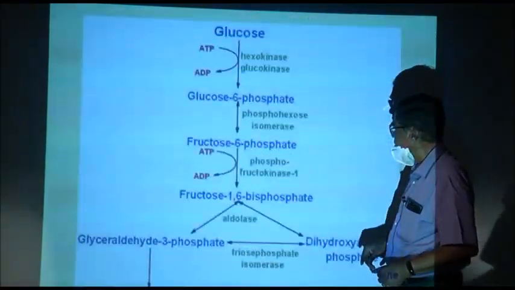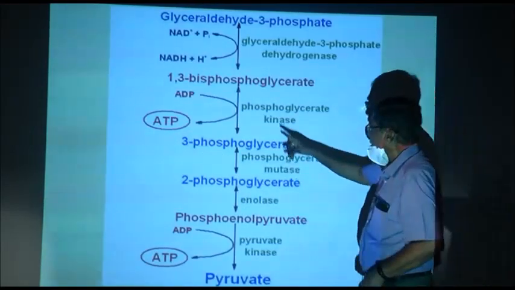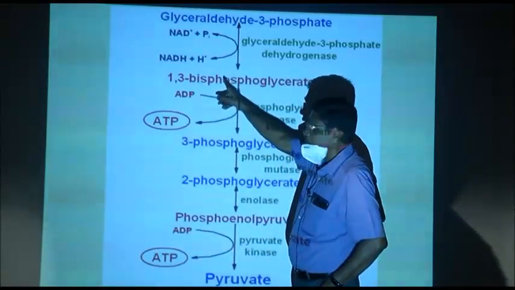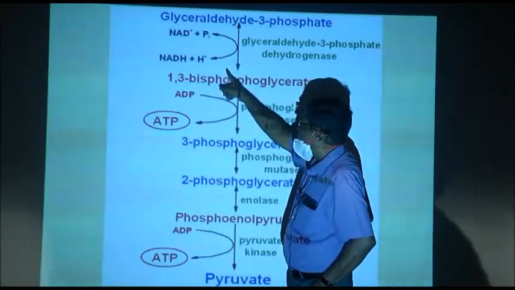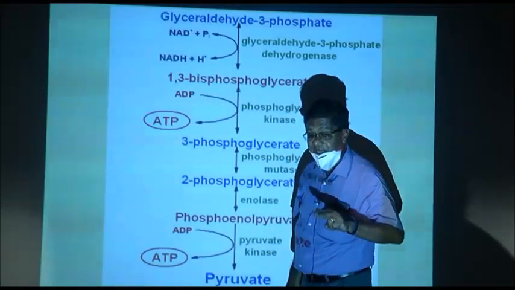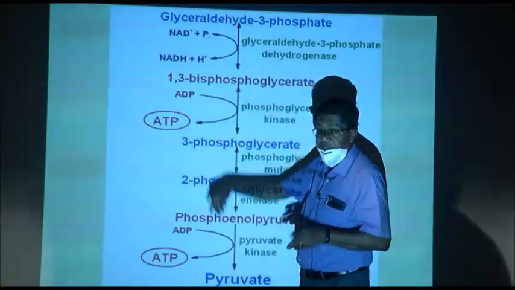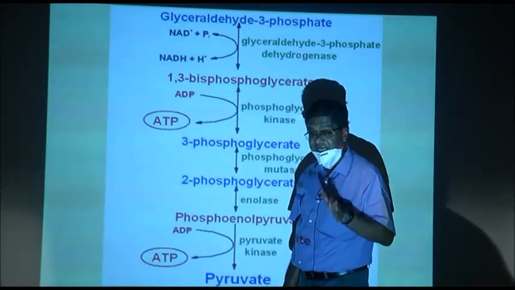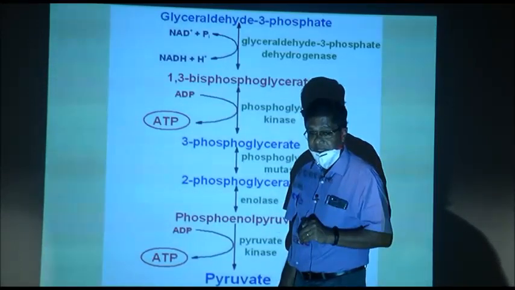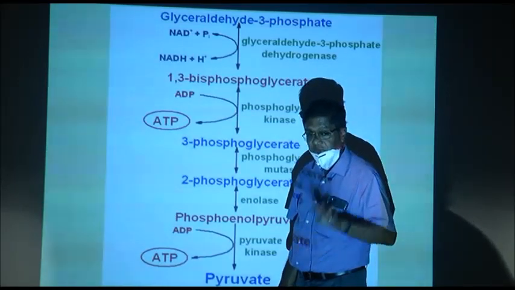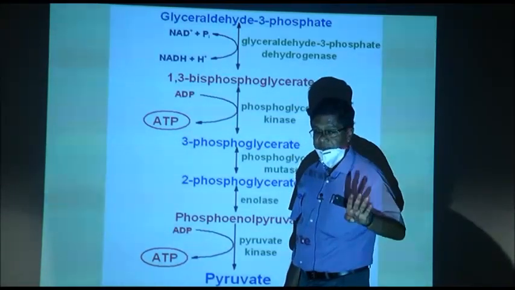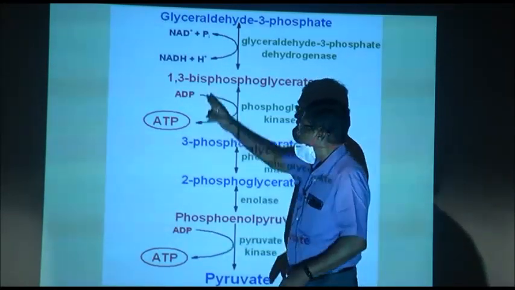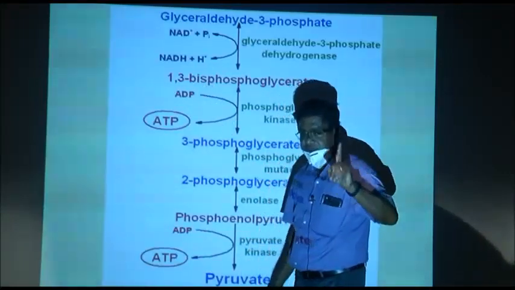Now, here how many NAD are used? 1. So, 1 NAD is used here. So, how many NAD total? 2, because glyceraldehyde 3 phosphate is 2 NAD. So, 2 NAD used and 2 NADH plus H plus formed, 2 ATP used, 4 ATP formed. Net gain of ATP 2, net gain of NADH plus H plus 2 for one molecule of glucose.